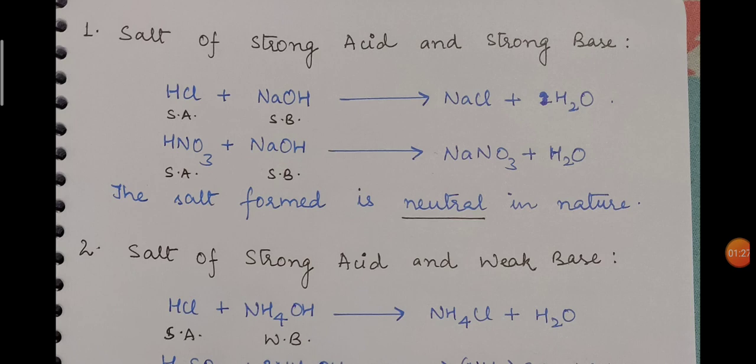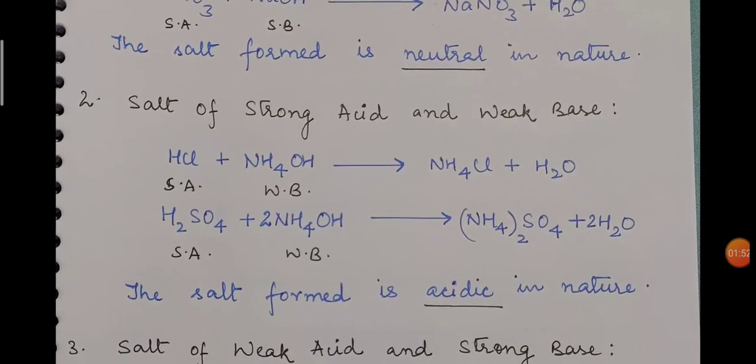In the same way, the other example is HNO3, nitric acid. When it reacts with sodium hydroxide, the salt you get is sodium nitrate and water. Here also, as acid and base are both strong, sodium nitrate is also neutral in nature, and as I have written, the salt formed is neutral in this case.